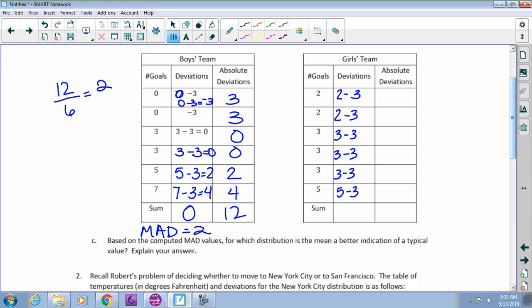Okay. So if they scored 2 goals, that was 1 below what their average was, so we put -1. But then if we look at its absolute value, we know it's still within 1. So all these negative numbers that you may get will turn into positive numbers. So -1 becomes 1.